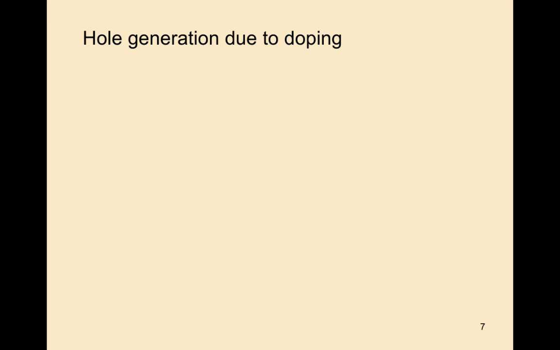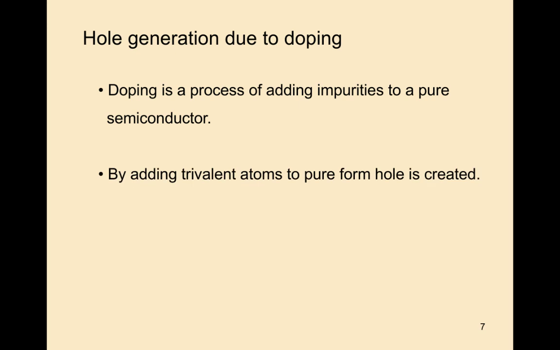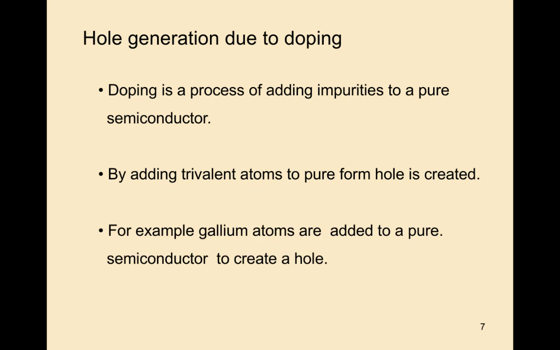Now, hole generation due to doping. Doping is a process of adding impurities to a pure semiconductor. You already know about this. By adding trivalent atoms to the pure semiconductor, a hole is created. For example, gallium atoms are added to a pure semiconductor to create a hole.